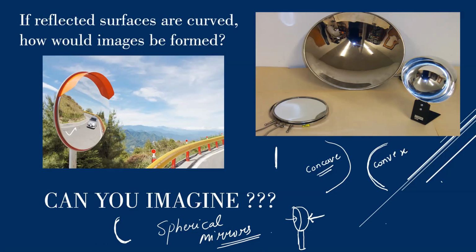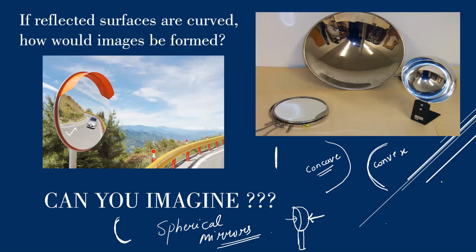What are spherical mirrors? Spherical mirrors are basically curved surfaces which are used for reflection. Now can you imagine, if the plane mirror is giving me an exact image of myself, how would images be formed in a spherical mirror? Would it be of the same size, or would it be smaller, or would it be a larger one? Would it be erect, or would it be an inverted image?